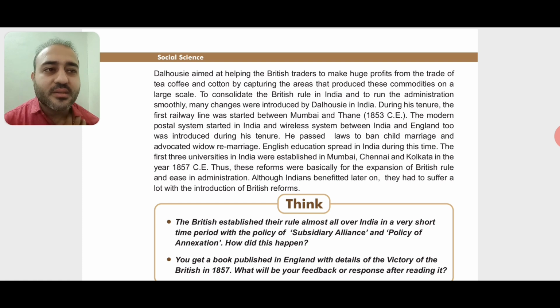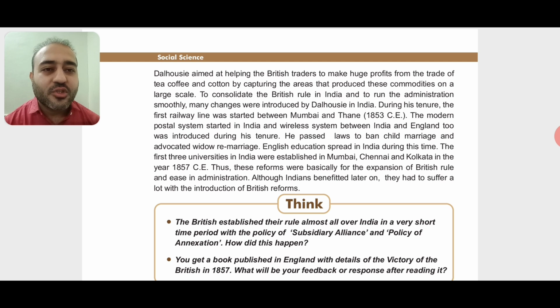During his tenure, the first railway line was started between Mumbai and Thane. So in India, for the first time, a railway line was started, and that was between Mumbai and Thane, right? Then a modern postal system was started.